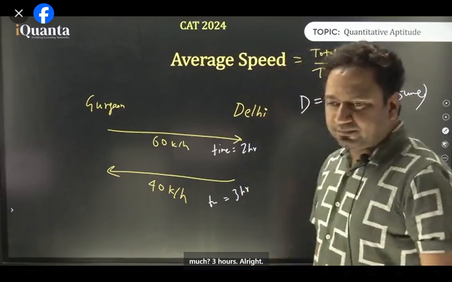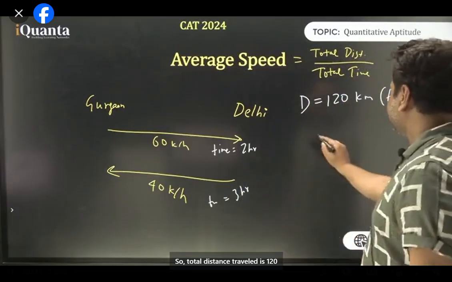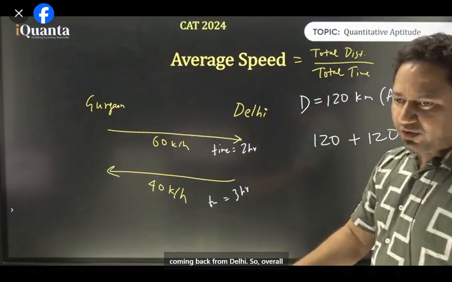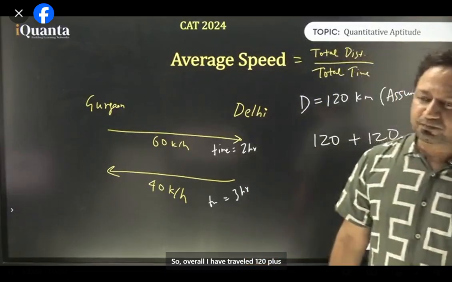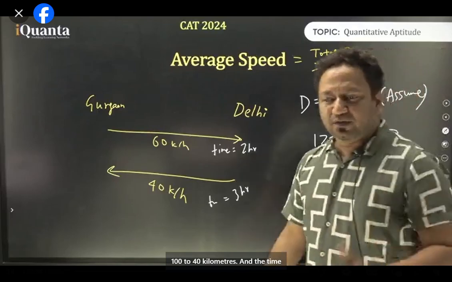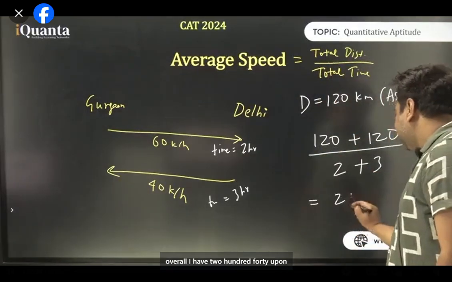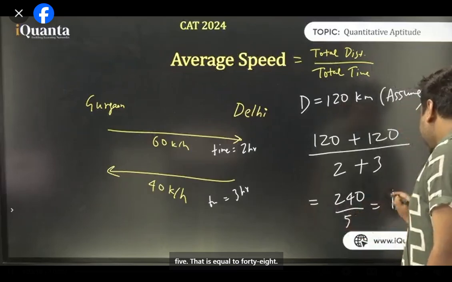3 hours. All right. So total distance traveled is 120 while going to Delhi plus 120 while coming back from Delhi. So overall, I have traveled 120 plus 120, that is 240 kilometers. And the time that I took is 2 hours while going and 3 hours coming back, that is 2 plus 3. So overall I have 240 upon 5, that is equal to 48 kilometers per hour.